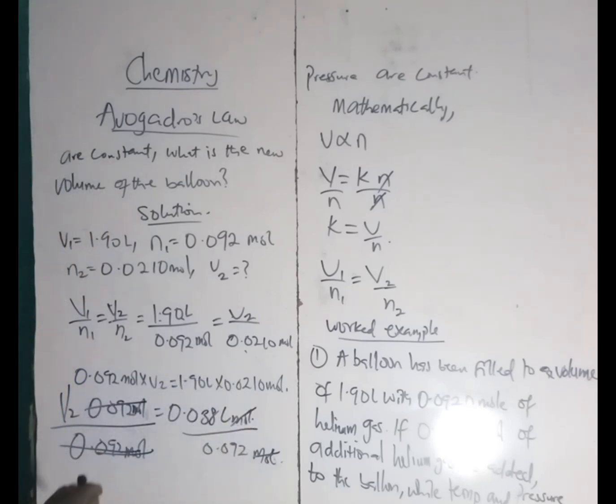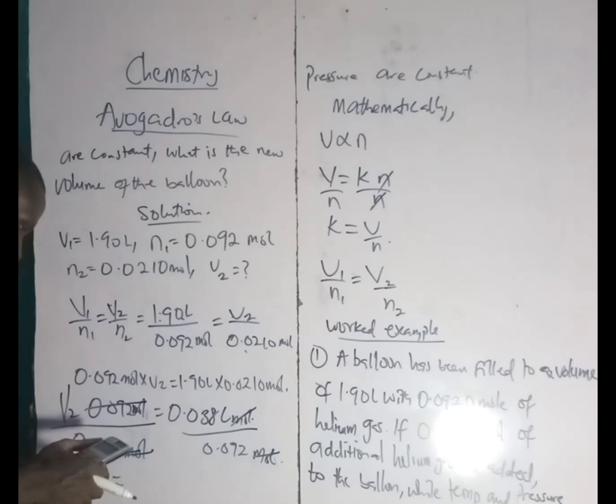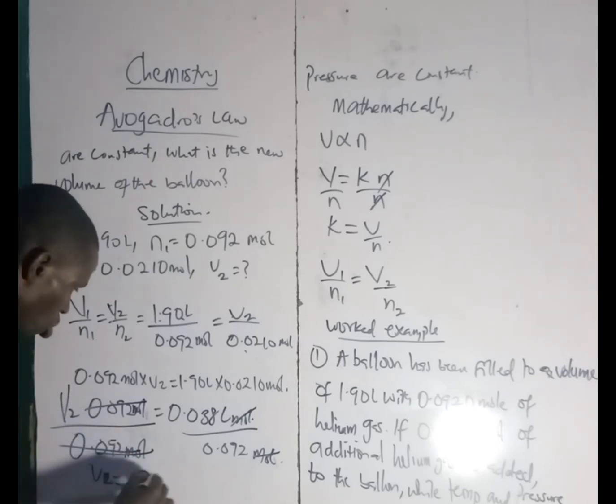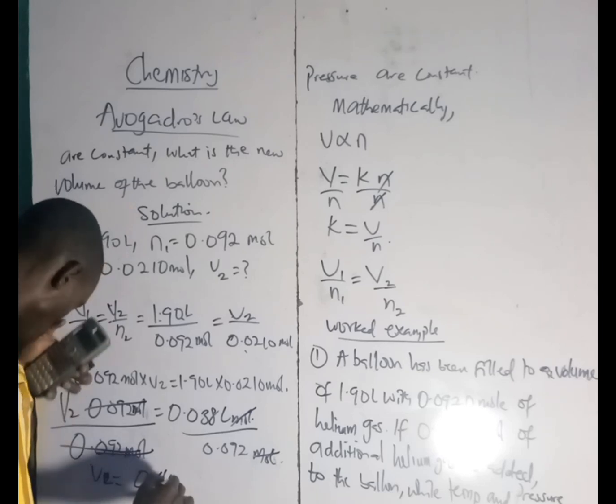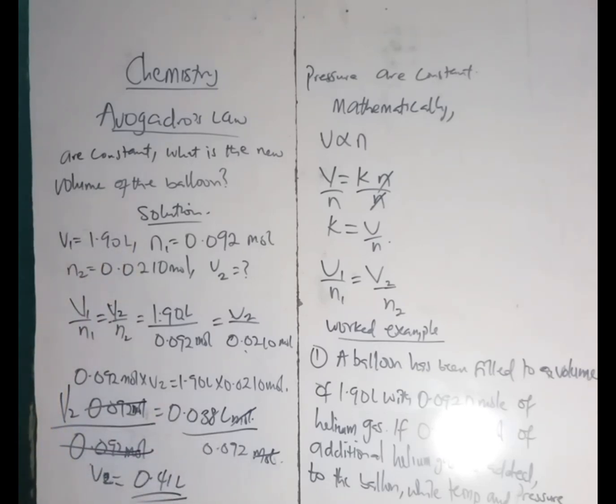So now our V2 will give us 0.038 divided by 0.092. So our answer is going to be 0.41 liter. So that's the answer.